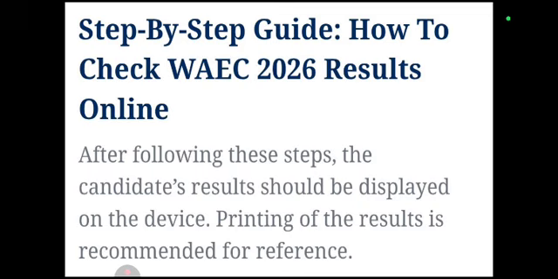Now, let me give you a step-by-step guide on how to check your WAEC 2026 results online. In this guide, you will see the two links you will click on, and you'll be able to check your result, check what you scored and everything. Of course, there have been several issues with this year's WAEC, but you will not be affected.